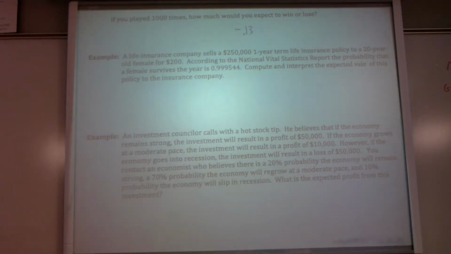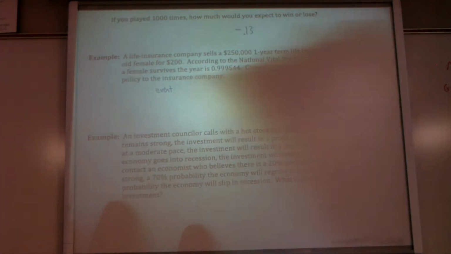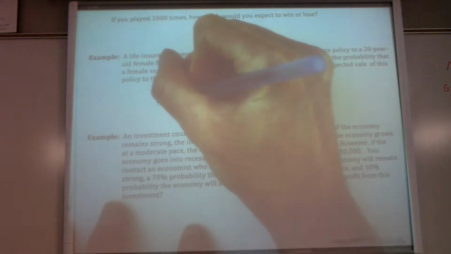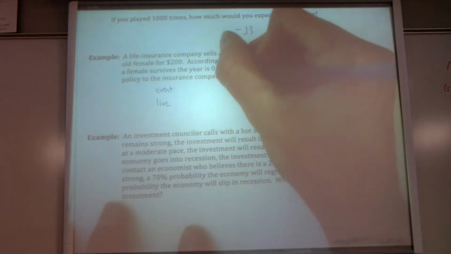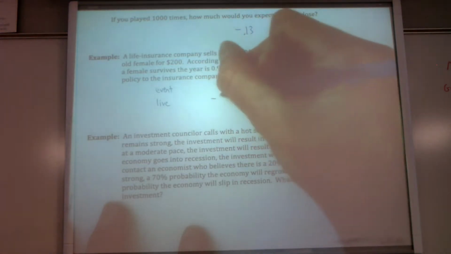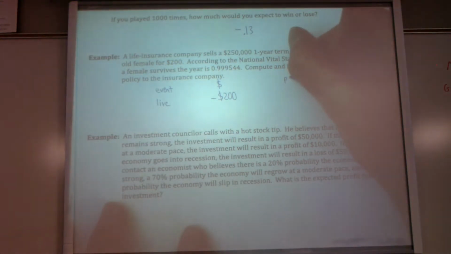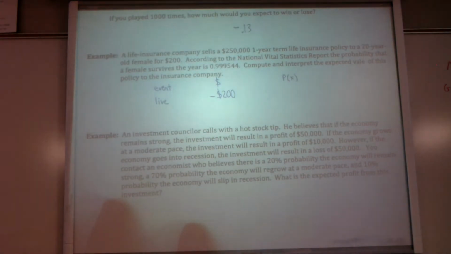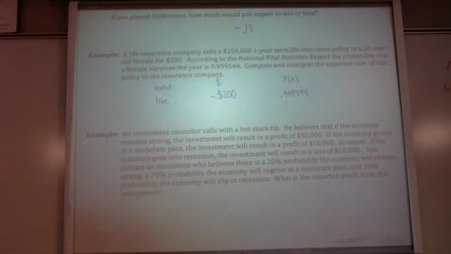So what that means is that if we were to set up this model again, what's the event? The event is that she is going to live. That's what we want to have happen, right? Well, if she lives, how much money does she make? Well, she actually loses $200. But what's the probability that she's going to live? It's very likely. It's 0.999544. So that's one side of things.